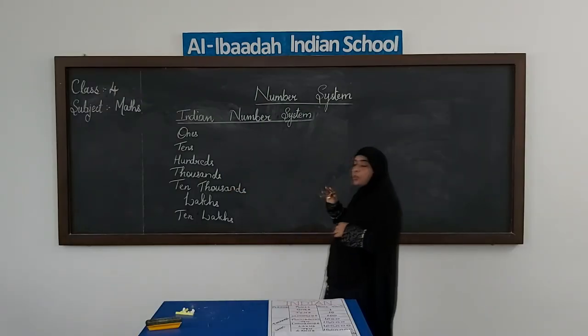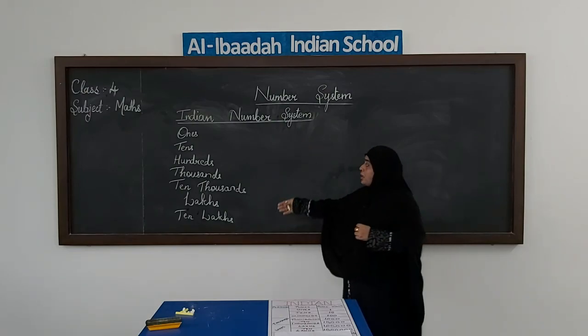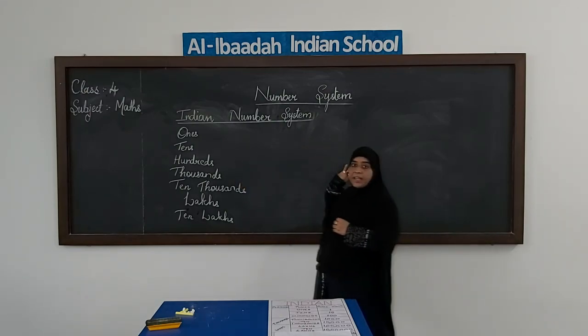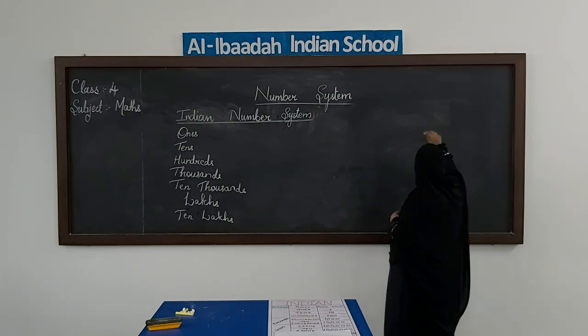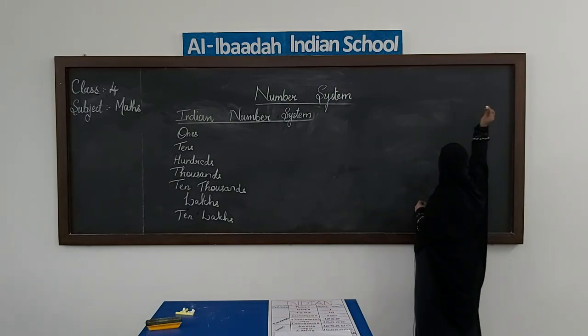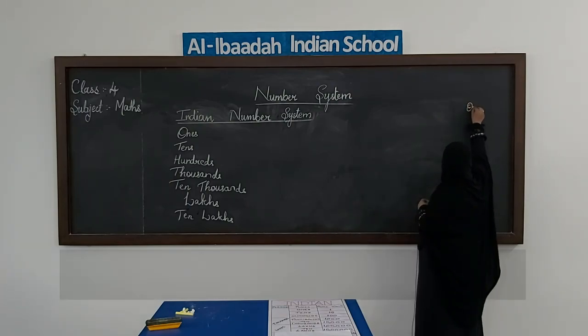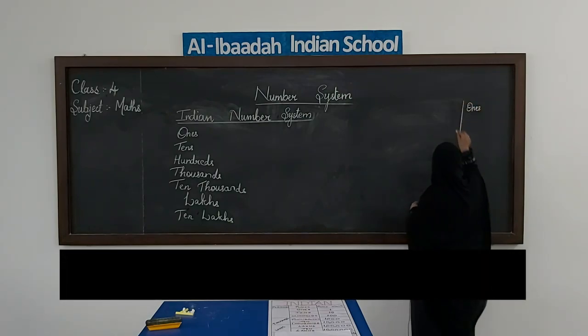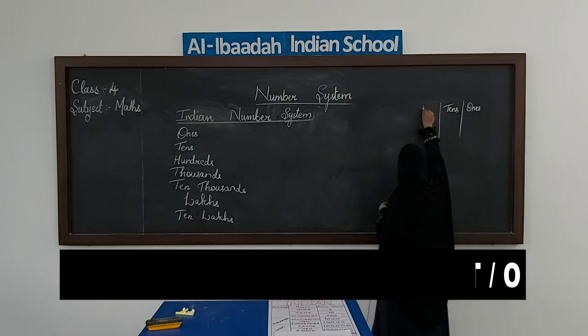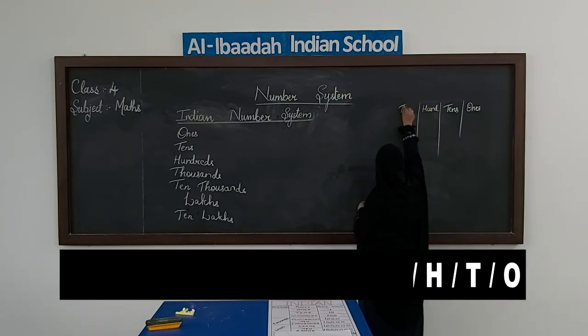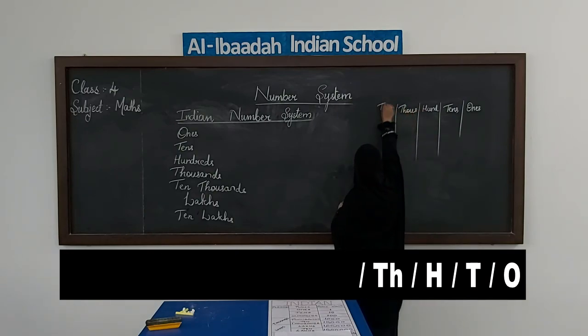Now let us see how we use these places in our place value chart. We start a place value chart from ones place, that is from the right side. Ones, then tens, then we have hundreds, then we have thousands, then we have 10,000s.